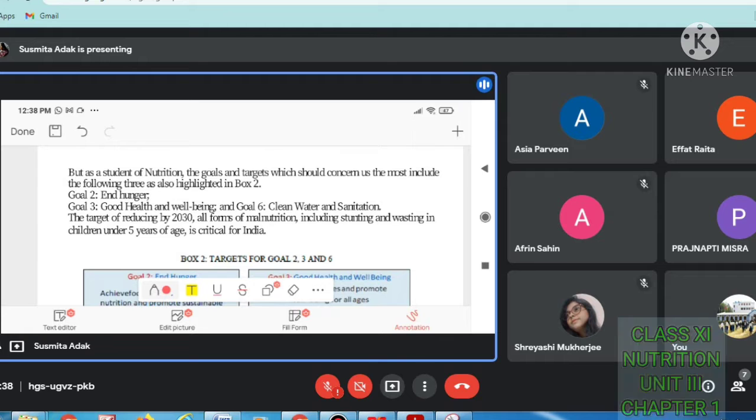But as a student of nutrition, the goals and targets which should concern us the most include the following three. Being a nutrition student, you should maintain three things. That is, end hunger, which means there should not be any poverty, so the hunger will end.